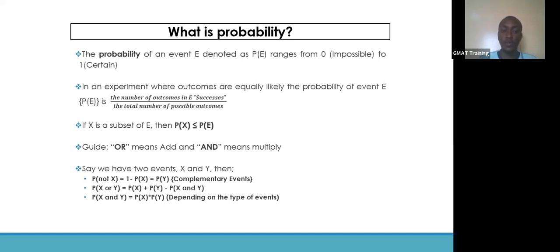Say we have these 2 events, X and Y, only X and Y. Then the probability of X not happening is 1 minus probability of X, which is the probability of Y, since we have only 2 events, all right? And the probability of X not happening being equal to the probability of Y happening, that is the complementary rule, and it can be used when you're dealing with keywords such as at least.